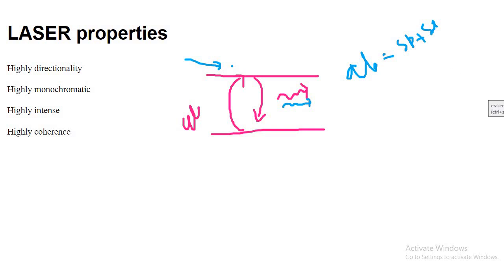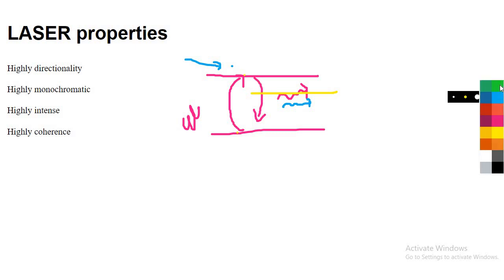But to get a laser, what do you have to do? We have to get the state of population inversion. How will you get population inversion? You need to take a metastable state. Now you need to apply some energy, the particle will absorb it and move from the ground state to the excited state. Here you need to force the particle to move from the excited state to the metastable state.